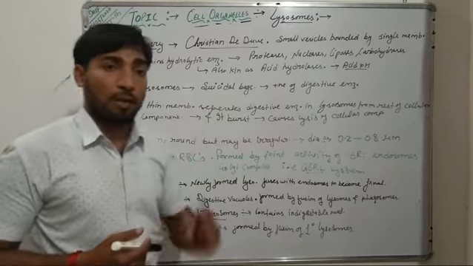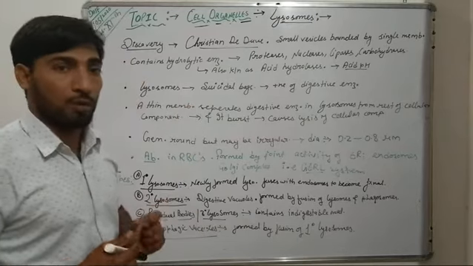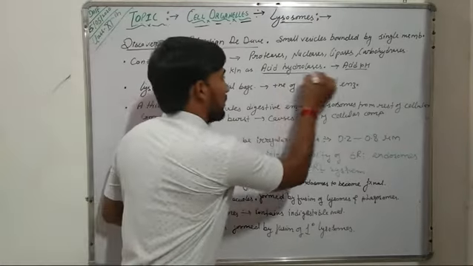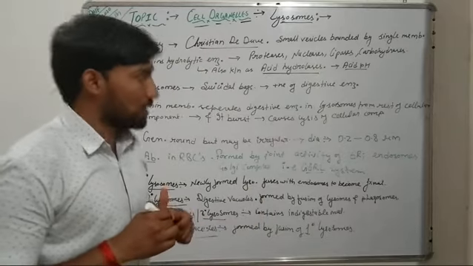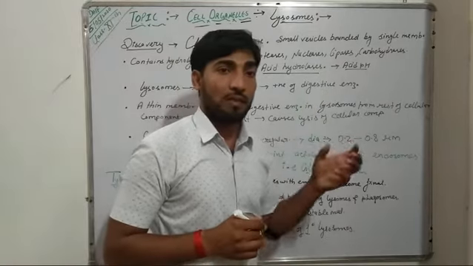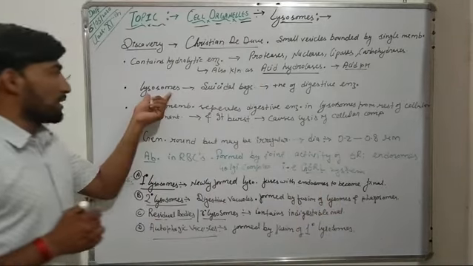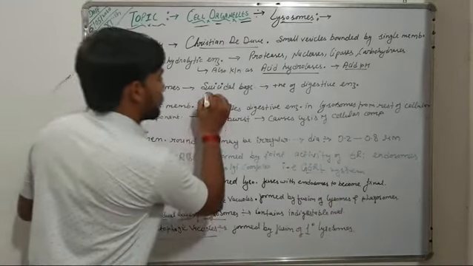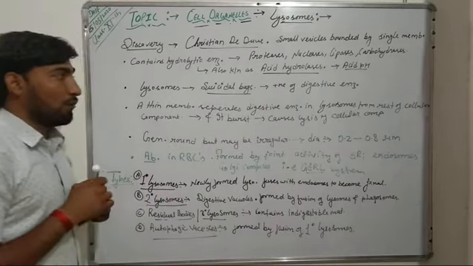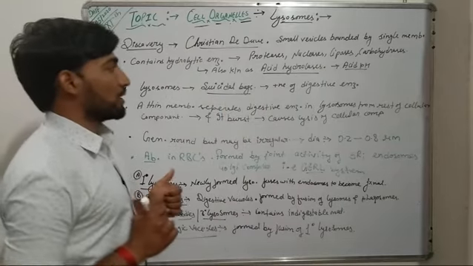Further, these hydrolytic enzymes are also known as acid hydrolases. They are known as acid hydrolases because all these enzymes function at acidic pH or in acidic medium. Further, these lysosomes are also known as suicidal bags of a cell. Why are they known as suicidal bags of a cell?